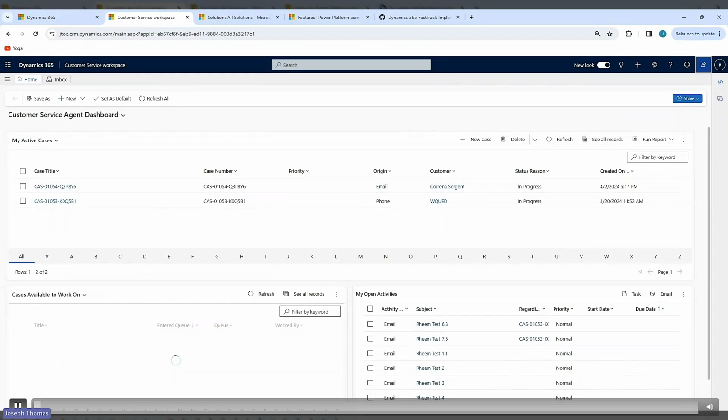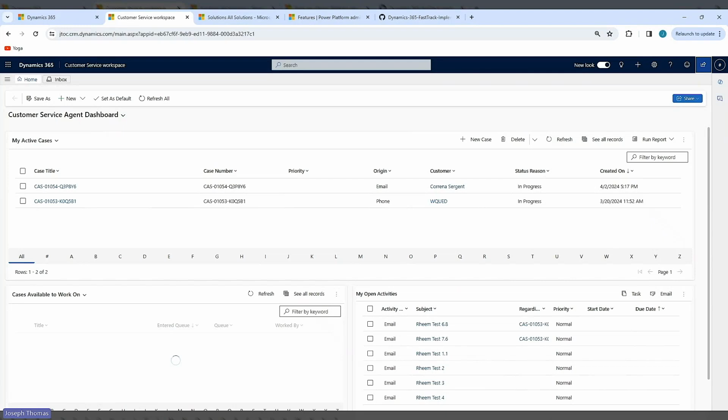Hi, everyone. Today, we're going to briefly review the Optimize 25 deliverable called Channel-Based Presence. We're going to take a brief look at what this looks like from the agent's perspective within the customer service workspace.